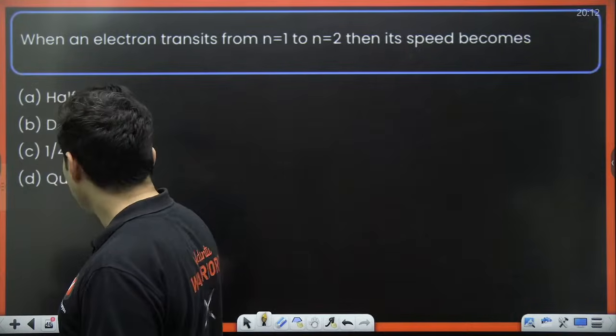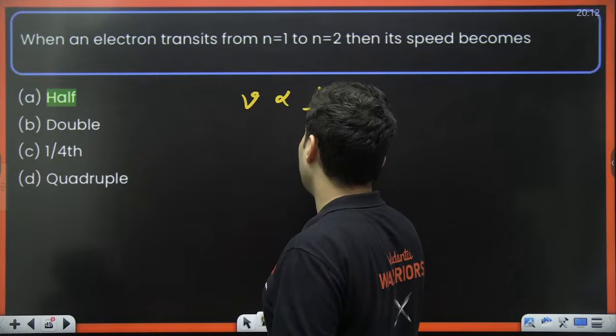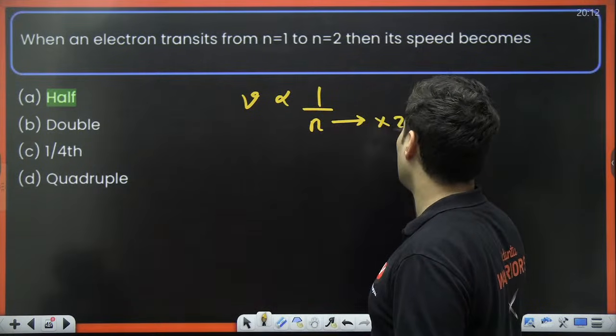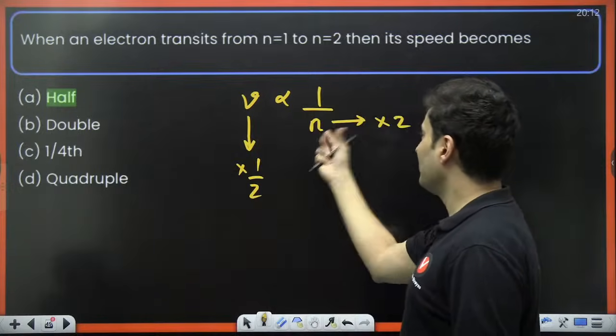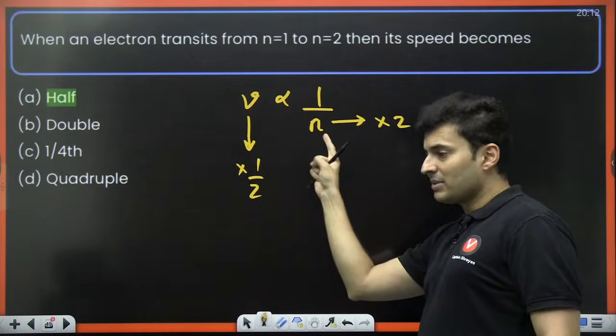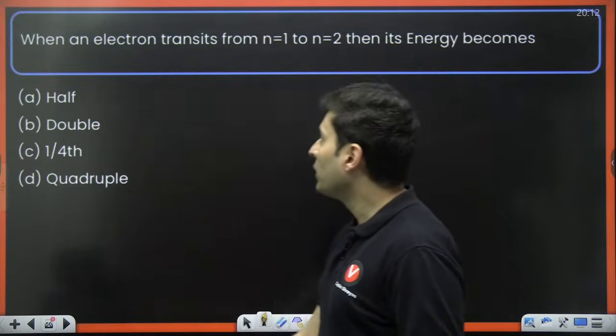Yes, half. Why is it half? Because we know velocity is inversely proportional to n. So if n becomes 2 times, obviously velocity will become half. This doubles, this halves. This becomes half, that becomes double. Inversely proportional. Correct. Moving on.